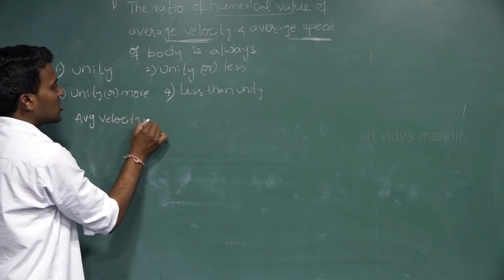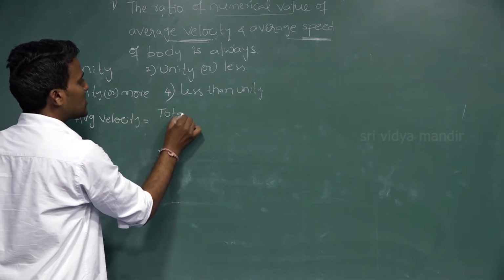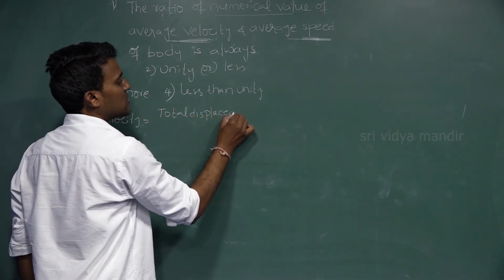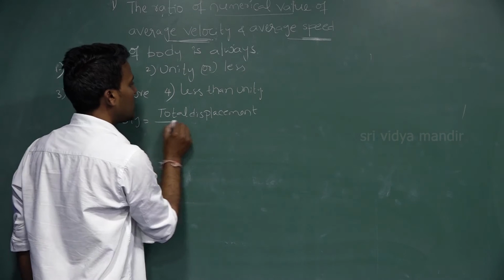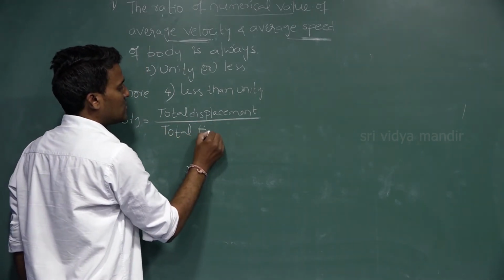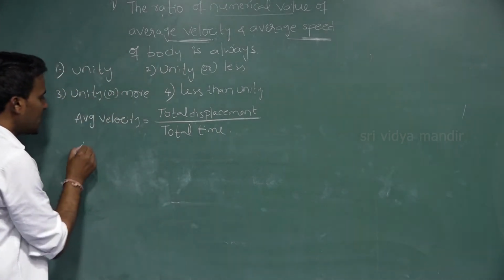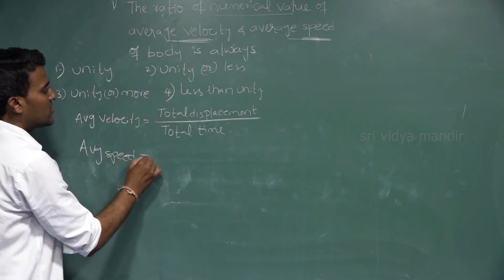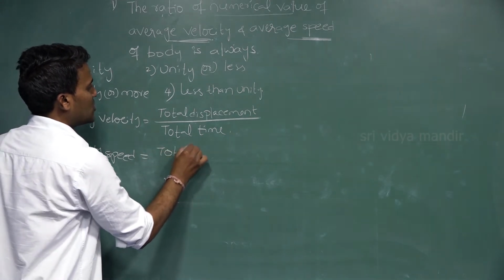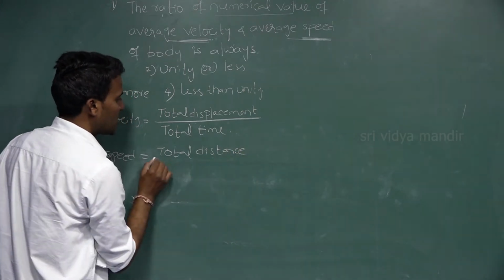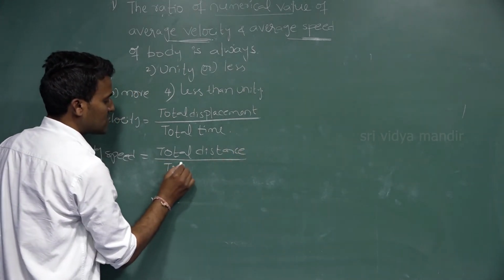Average velocity is equal to total displacement divided by total time taken. And average speed is equal to total distance divided by total time.